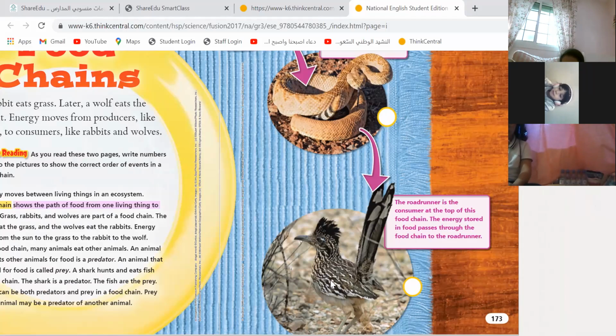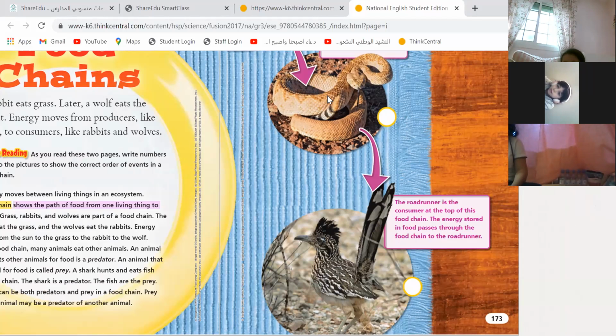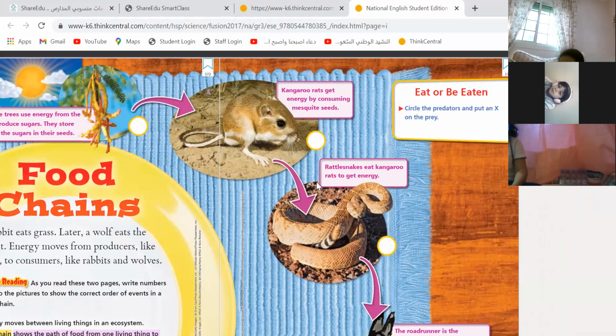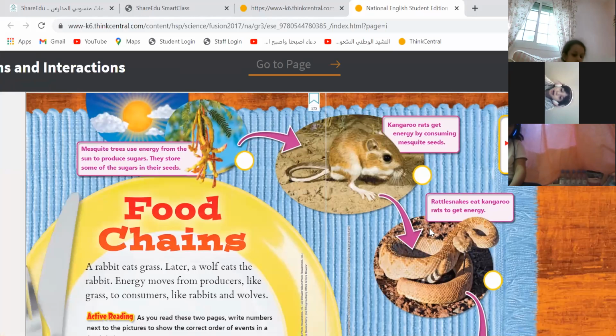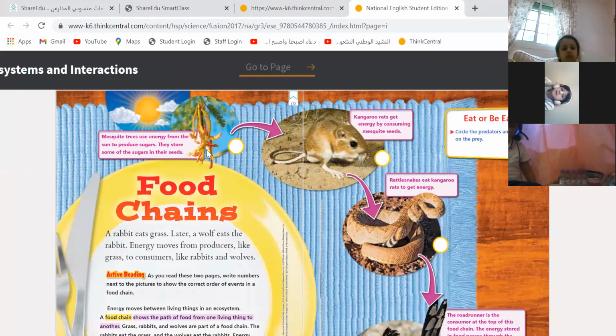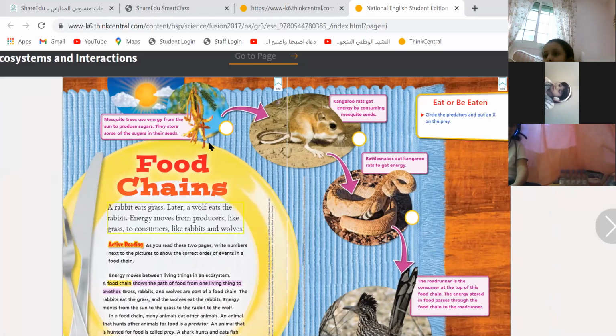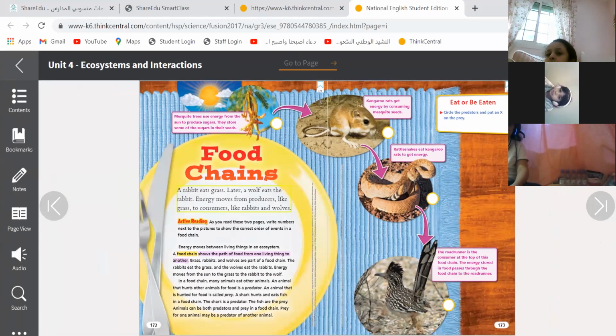It will take the energy from who? From the snake. And the snake will eat the rat. Then the snake will take the energy from who? The rat. The rat will eat the plant. The rat will take the energy from who? The plant. Excellent. Okay, all of them are consumers. All right? All of them are consumers.